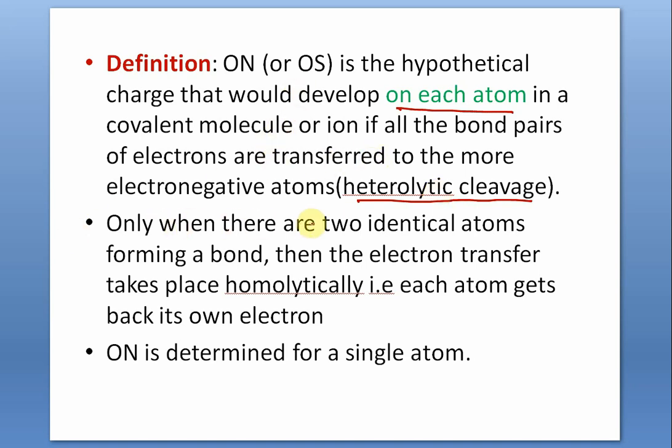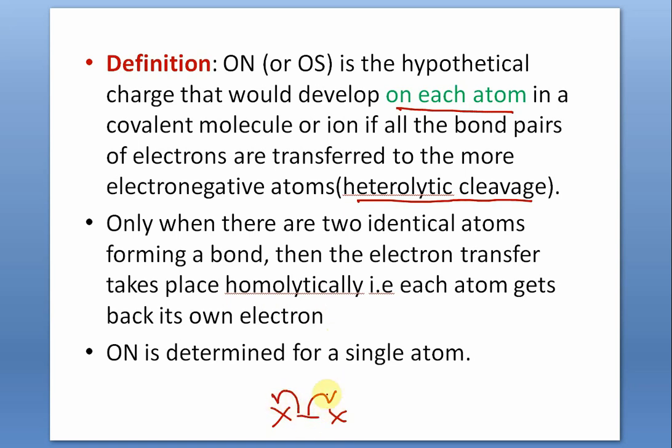Only when the two atoms are identical and the bond is purely non-polar, a pure covalent bond with no polarity, does the electron transfer take place homolytically. Suppose this is chlorine, this is chlorine, and there is a breakage, all hypothetical, then this will get back its own electron, and this will get back its own electron.